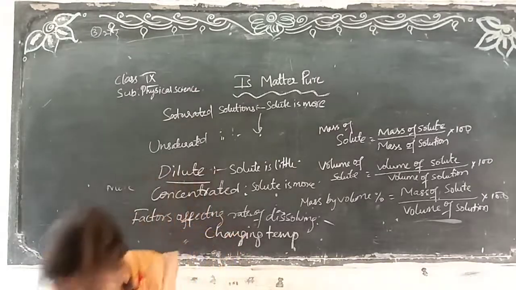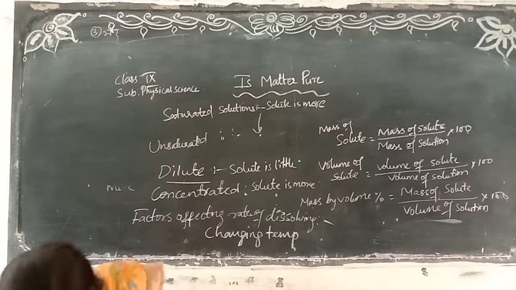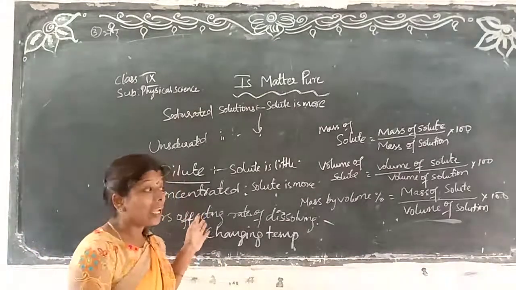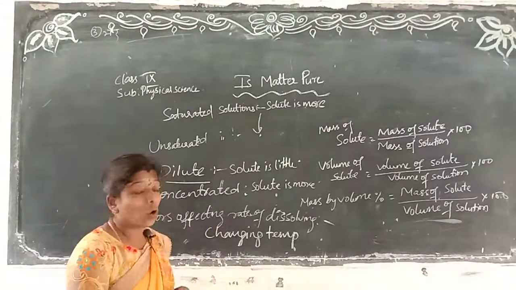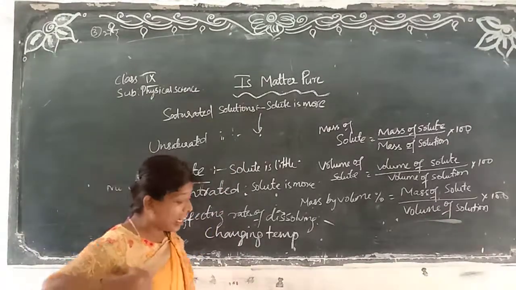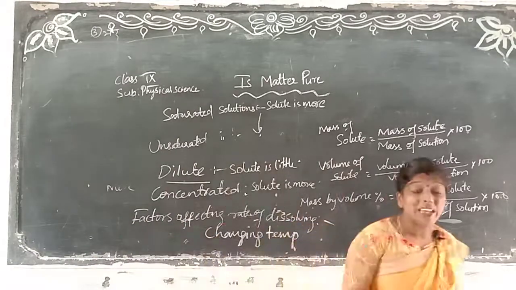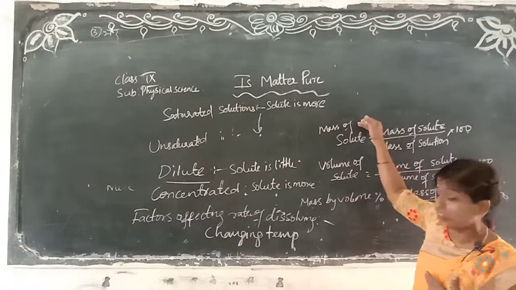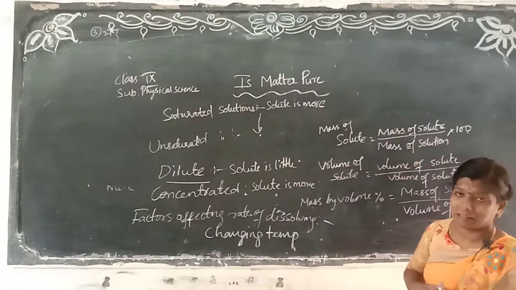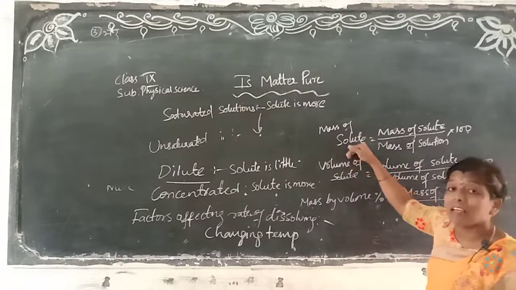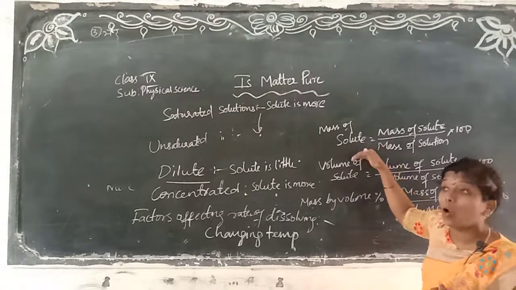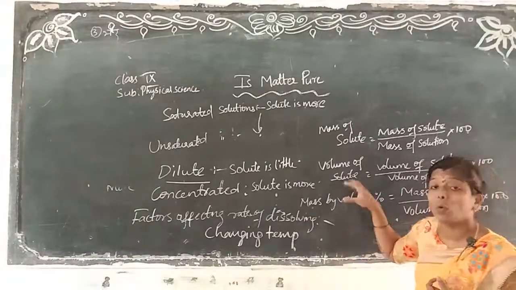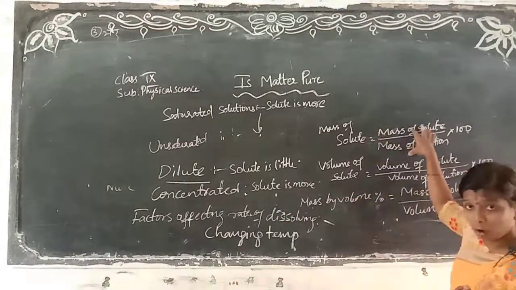Now here, the concentration of a solution can be defined in terms of the amount. Concentration of these solutions can be defined in terms of masses. Here, more mass of solute means more concentrated. How do we find out whether there is more solute in that solution? We have this formula.